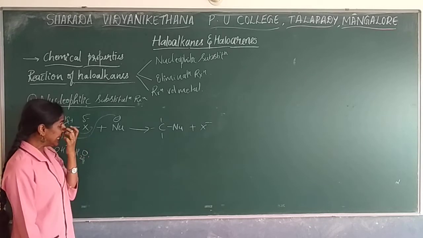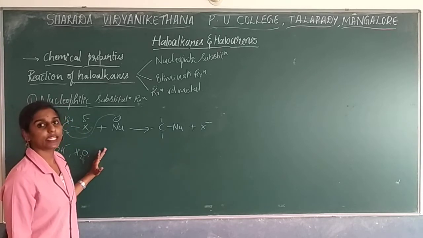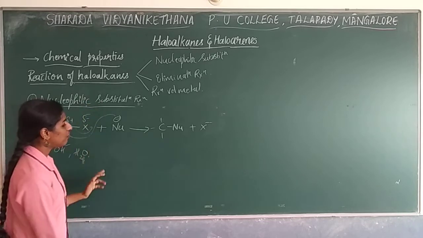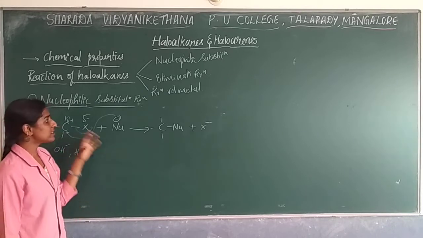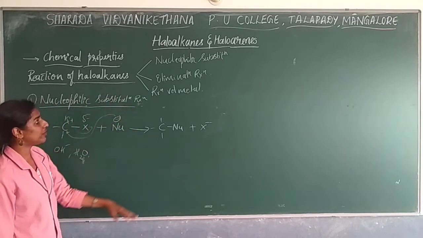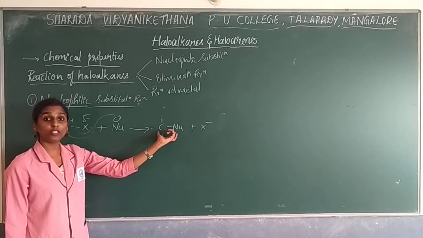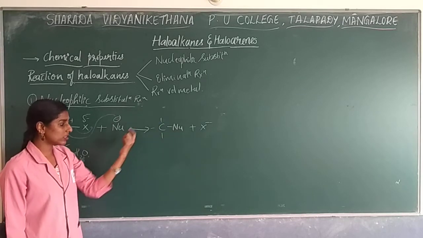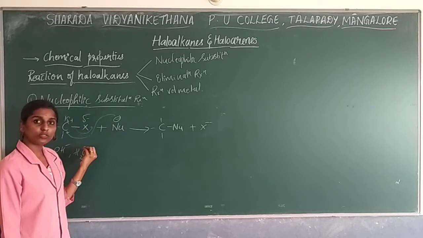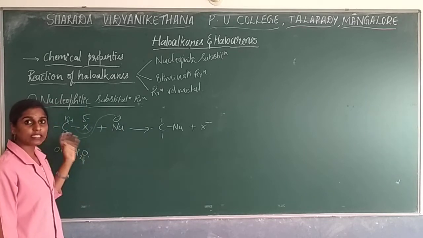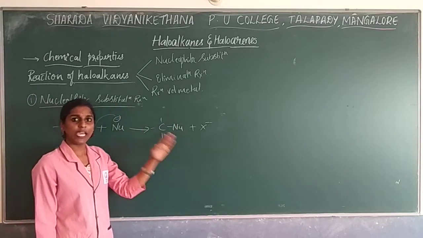So here, mainly for the CBSE students, just go through the textbook. Under this topic, you have a column where they have given some of the nucleophiles. Once you understand the concept of nucleophilic substitution reaction, on what basis, in what manner you are going to get the product, just see that column. What kind of nucleophile attacks the carbon compound, so that what kind of product you are going to get. Just go through. Easy concept.